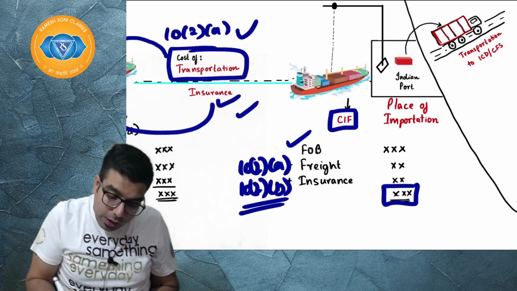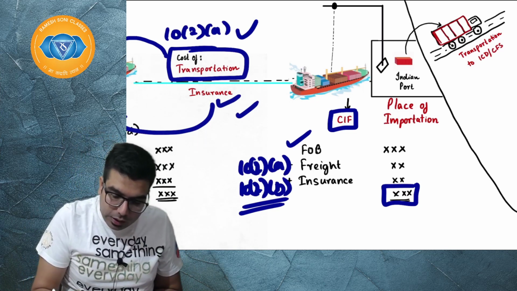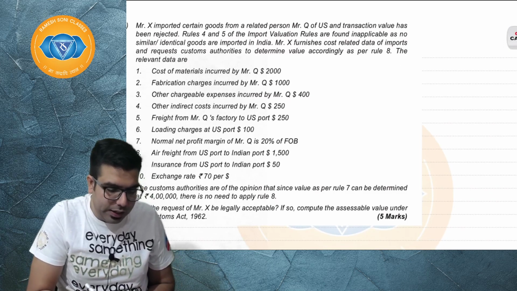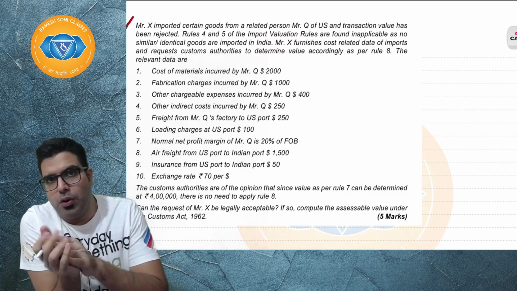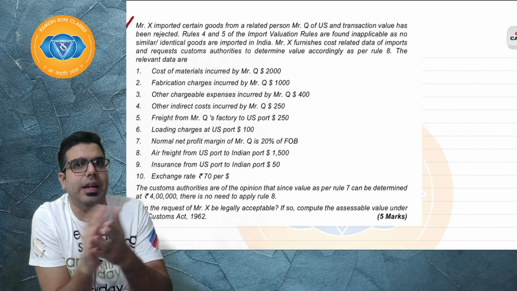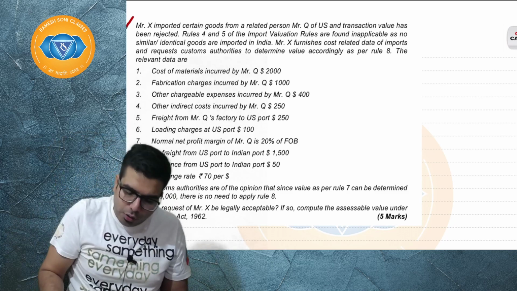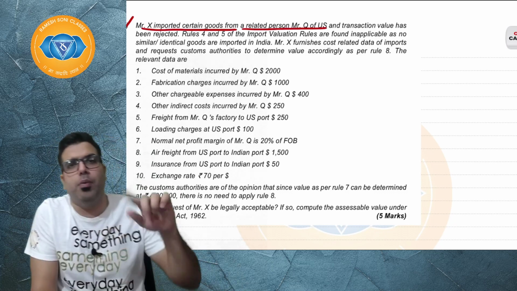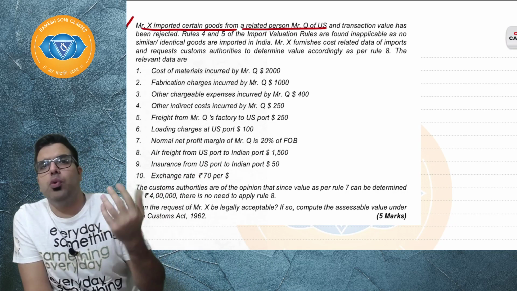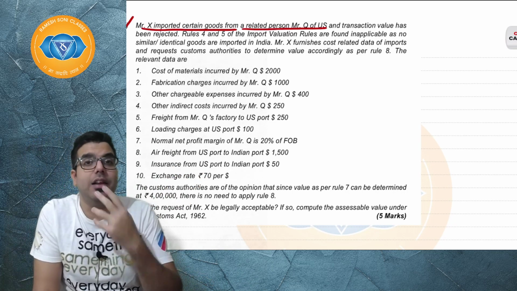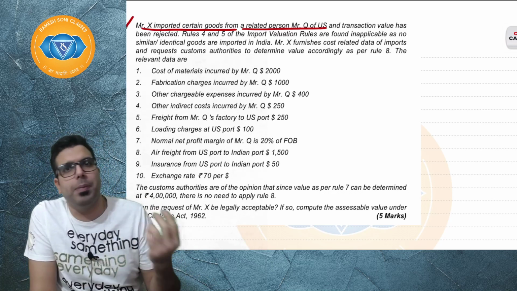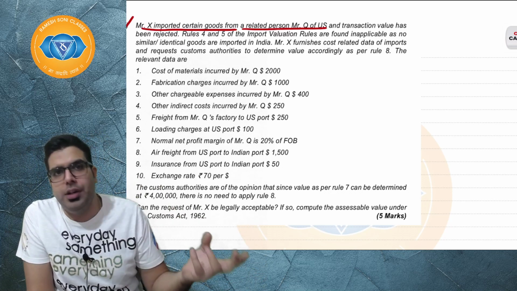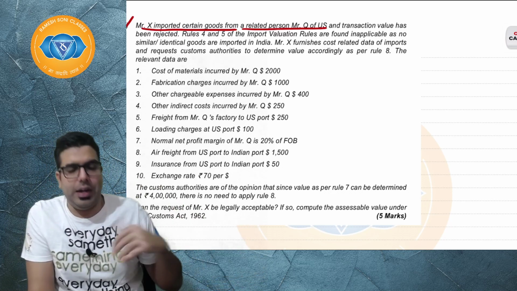Now, let's go ahead and solve one question. For example, this is the November 19 suggested answer. One question which I picked up, a November 19 exam question. If you see, Mr. X has imported certain goods from a related person. When the related person is there, you will have to apply valuation rules, unless you prove that the relationship has not impacted the price, or the price is in close approximation with rules number 4, 5, 7 and 8.